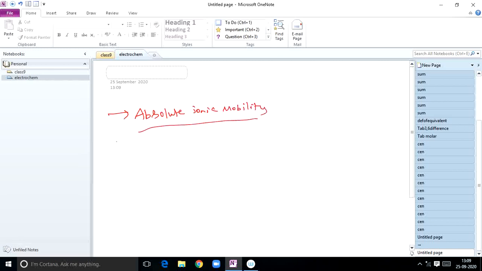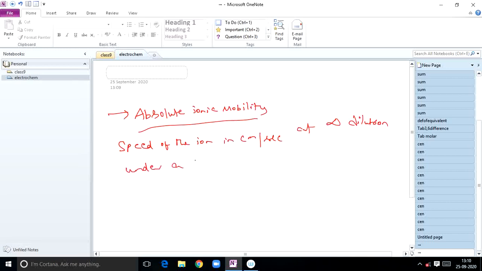Absolute ionic mobility is defined as the speed of the ion, measured in centimeter per second at infinite dilution or zero concentration, under a potential gradient of 1 volt per centimeter.